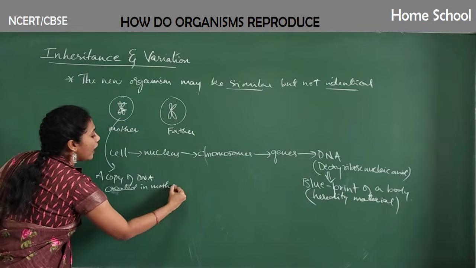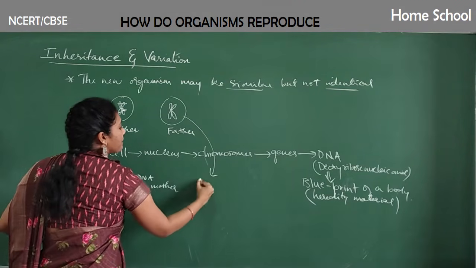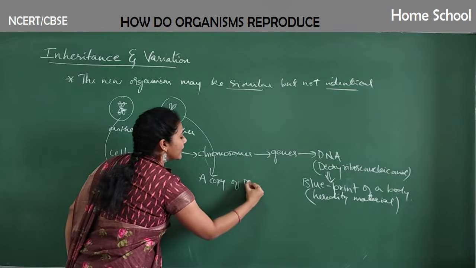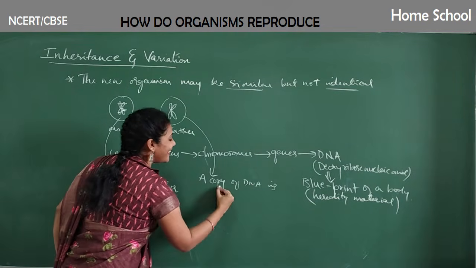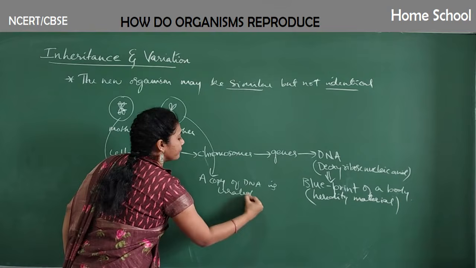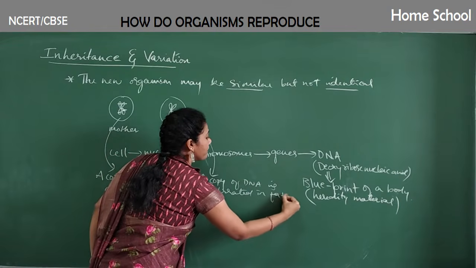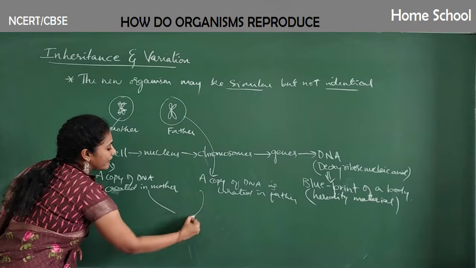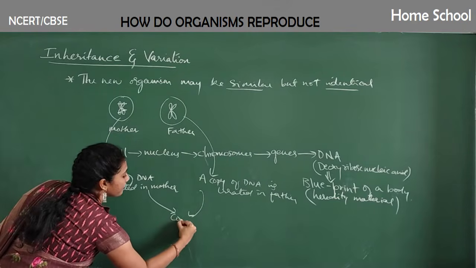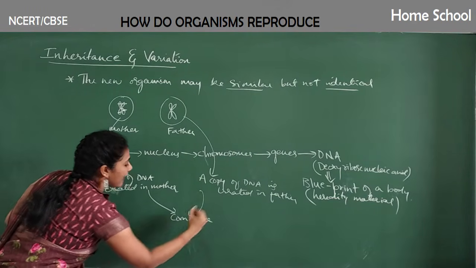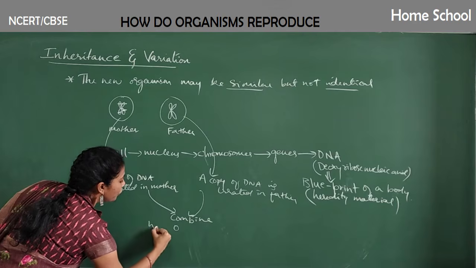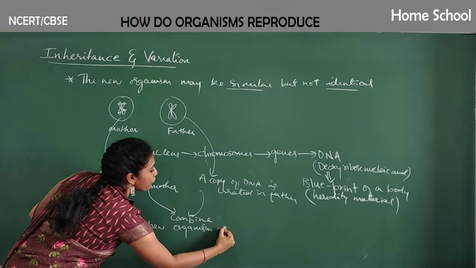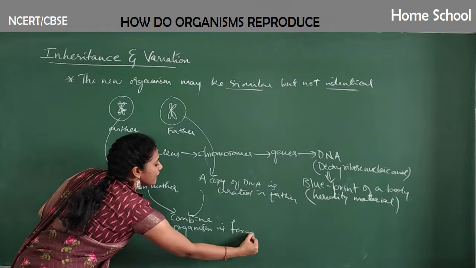In the same way, a copy of DNA is created in the father also. Usually, when these copies combine, a new organism is formed. Clear, everybody?